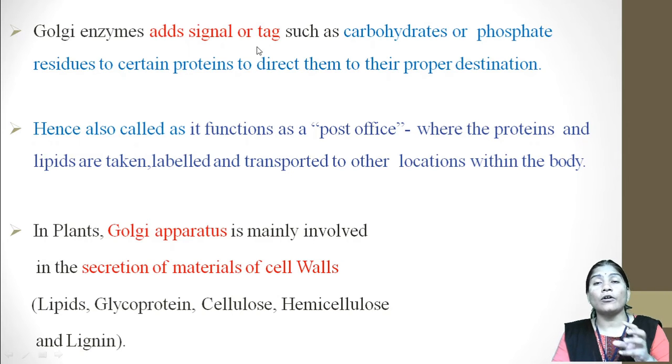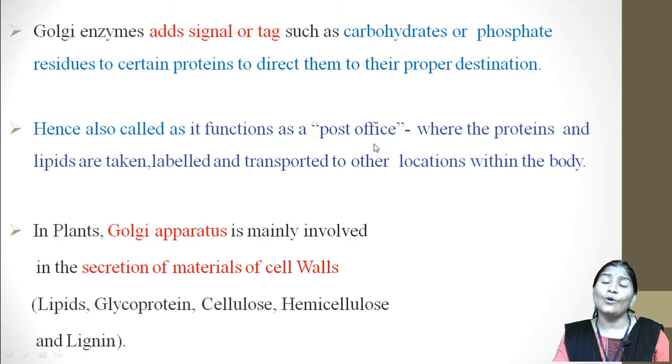These signals or tags, like carbohydrates or phosphate residues, are added to certain proteins to direct them to their proper destination. Means the enzymes present in the Golgi apparatus add the signal or tag, such as the carbohydrate or phosphate residues, to certain proteins to direct them to their proper destination. Hence, it also functions as a post office.